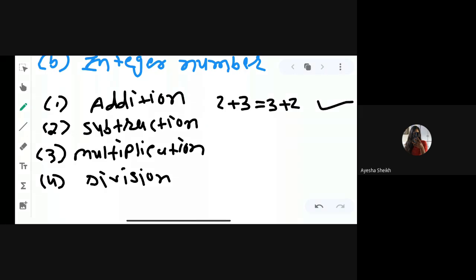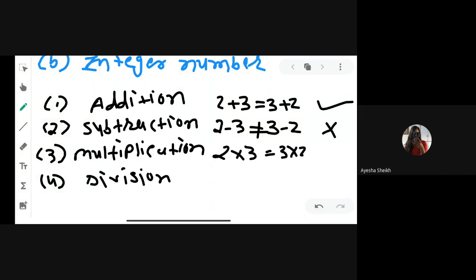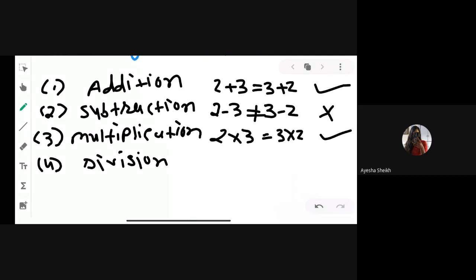You can see under addition, 2 plus 3 is 5, and 3 plus 2 is also 5, then it is commutative. Under subtraction, 2 minus 3 is minus 1, and 3 minus 2 is plus 1. So it is not equal, so it is not commutative. Under multiplication, you can see 2 threes are 6 and 3 twos are 6. So in both cases the answer is the same, so it is also commutative. And in the case of division, 2 by 3 and 3 by 2 are not equal, so we can say that under division, integer numbers are also not commutative.